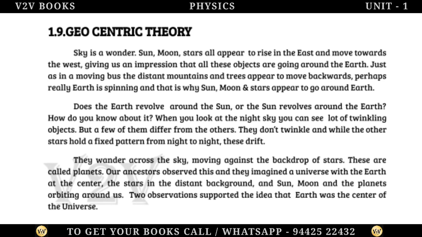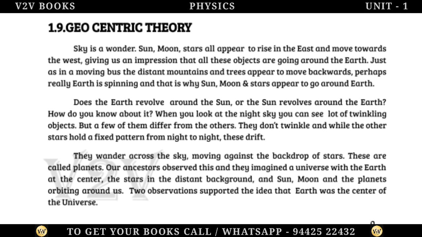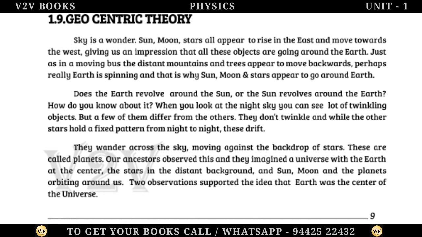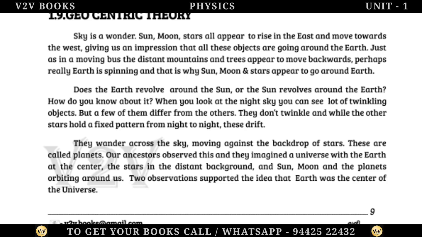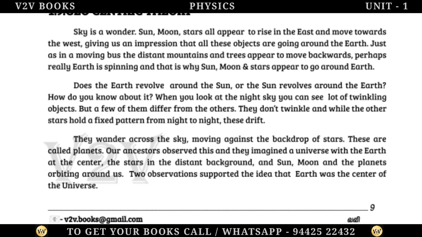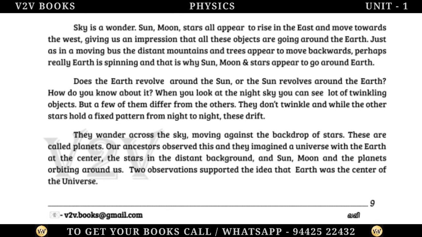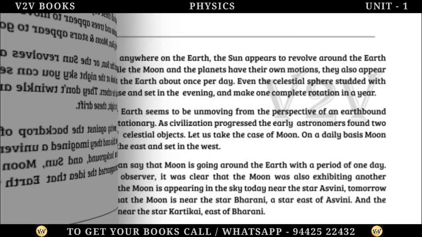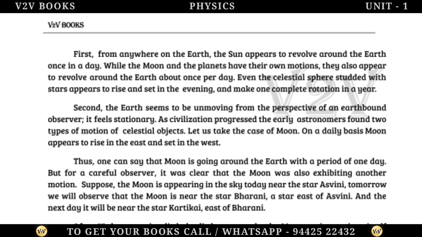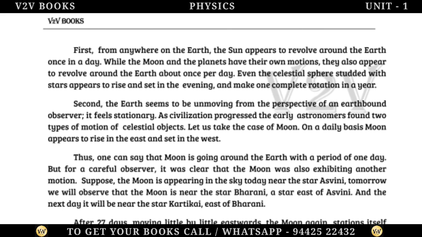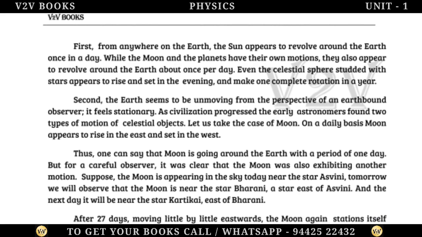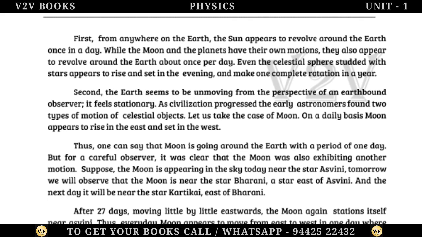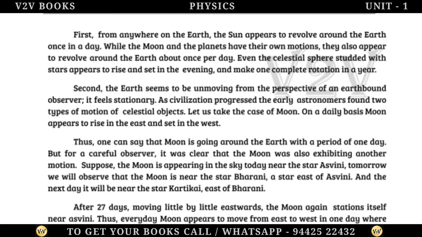These are called planets. Our ancestors observed this and they imagined a universe with the Earth at the center, the stars in the distant background, and Sun, Moon and the planets orbiting around us. Two observations supported the idea that Earth was the center of the universe. First, from anywhere on the Earth, the Sun appears to revolve around the Earth once in a day. While the Moon and the planets have their own motions, they also appear to revolve around the Earth about once per day.